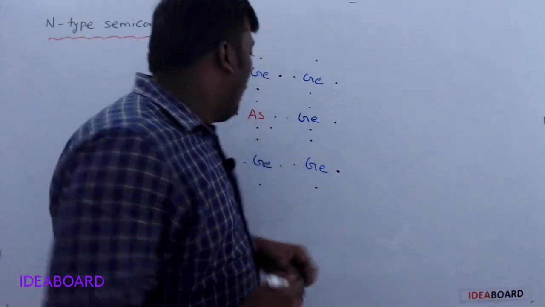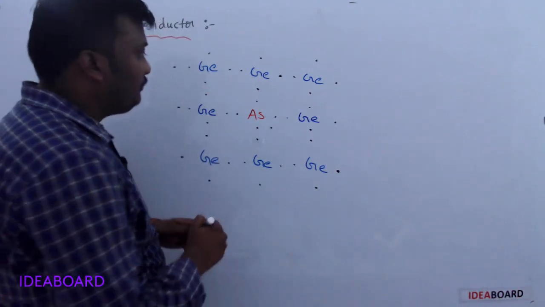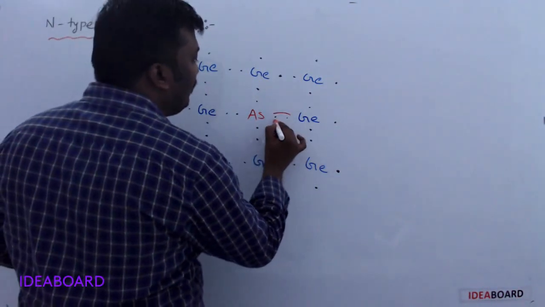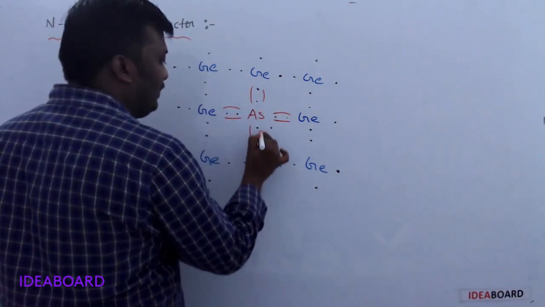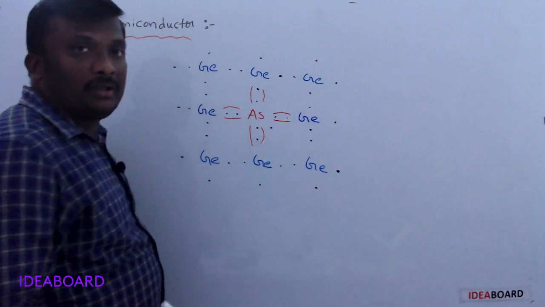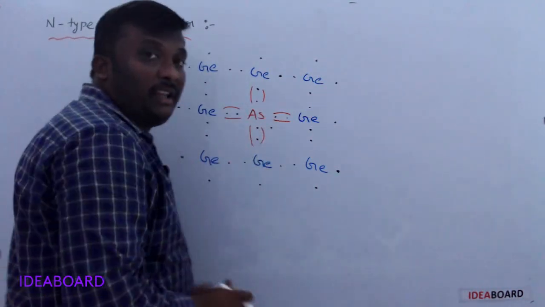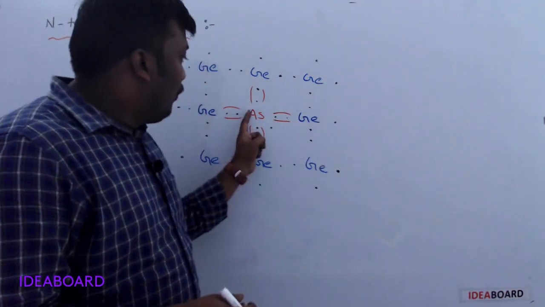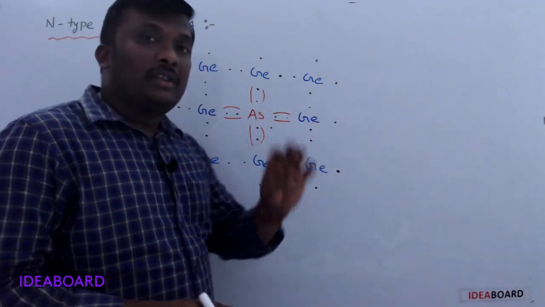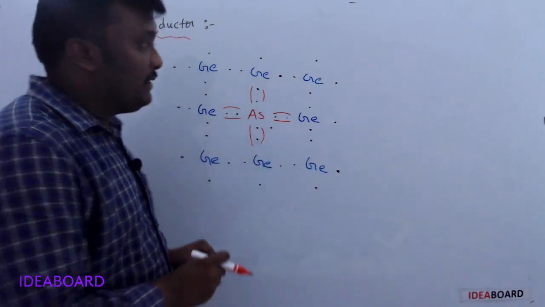Out of these 5, 4 electrons form covalent bonds with the neighboring germanium atoms. In the arsenic atom there are 5 valence electrons, and out of 5, 4 valence electrons form 4 covalent bonds with the neighboring germanium atoms.